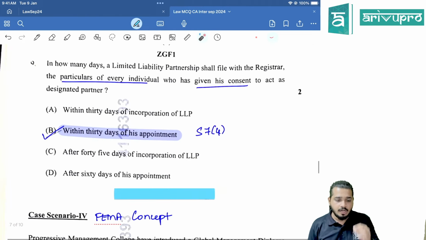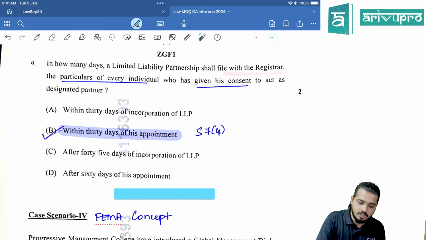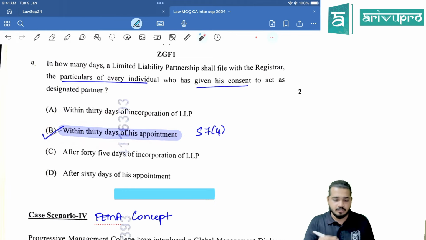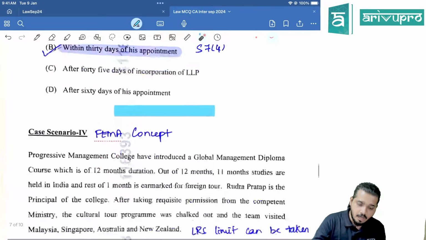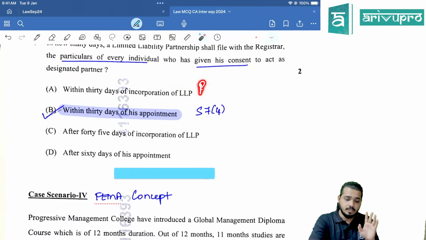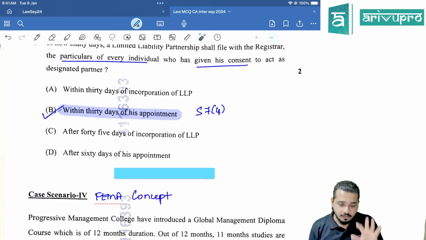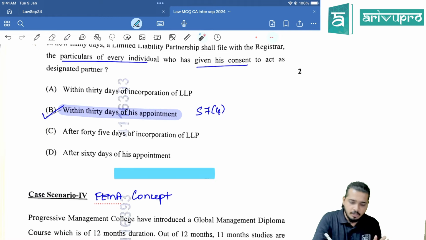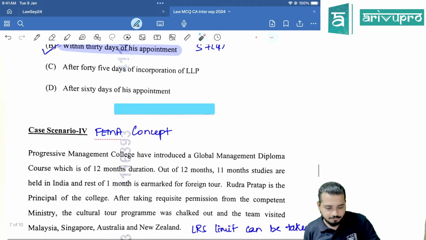Ninth one. In how many days shall the LLP file with the registrar the particulars of every individual who has given his consent? Within 30 days of his appointment. Section number 7 subsection 4 clearly says within 30 days of his appointment, not 30 days of incorporation of the LLP. This is a trap option, where people might fall into that trap. So 30 days of his appointment.